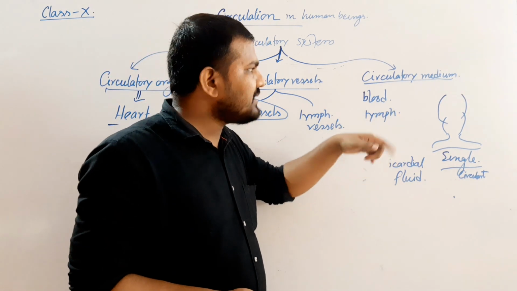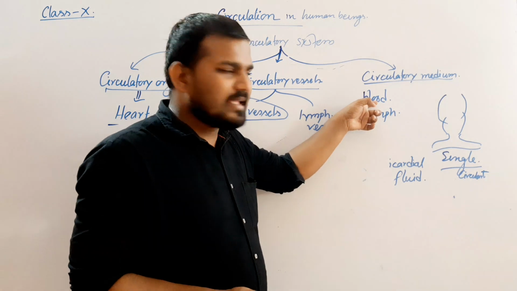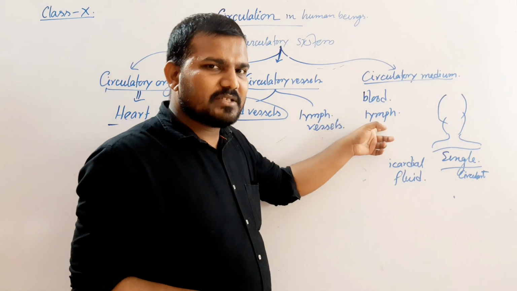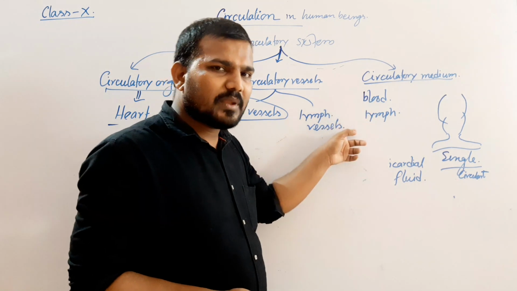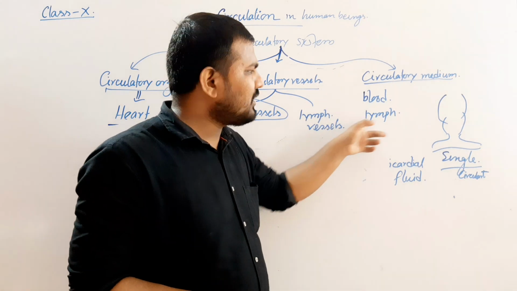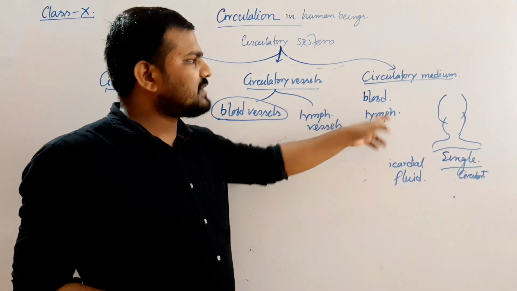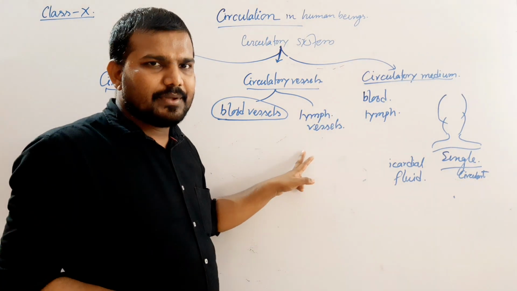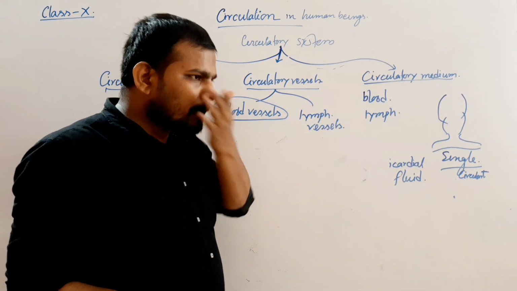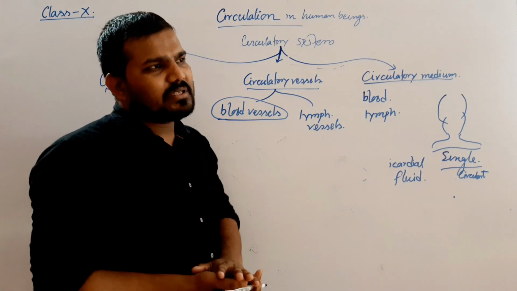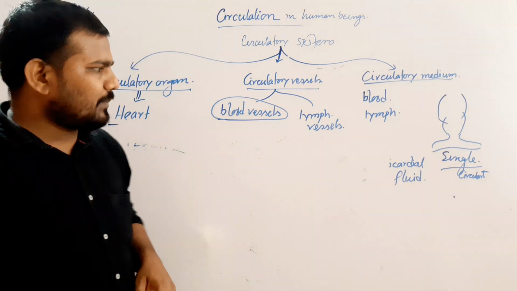Now what is the difference? Blood is red in color, whereas the lymph is colorless or yellow. Blood contains the blood pigment hemoglobin. Lymph does not contain the pigment. Blood is circulated through the blood vessel, lymph is circulated through the lymph vessel. Clear? Now you will find some questions: write a short note about the blood.